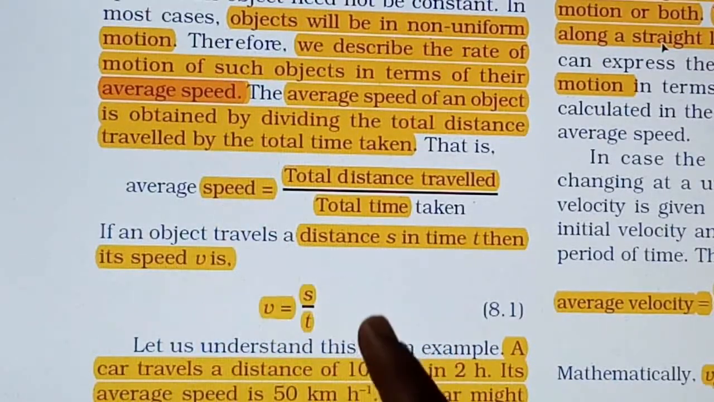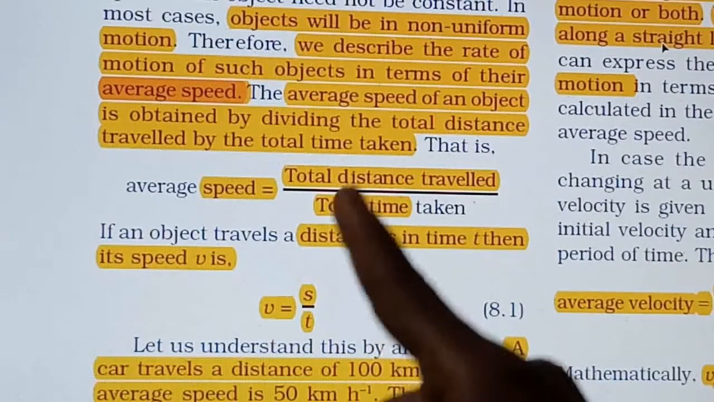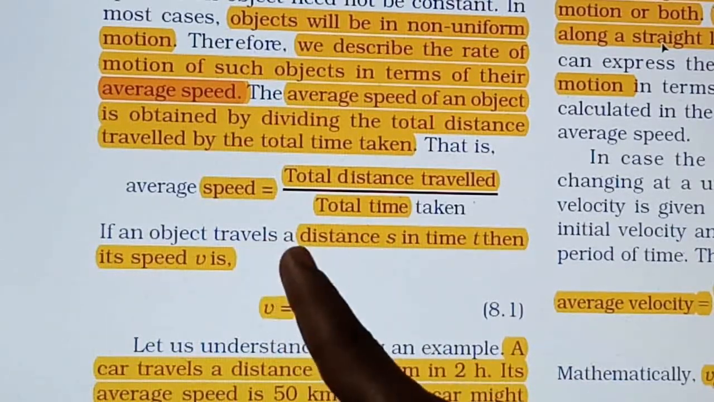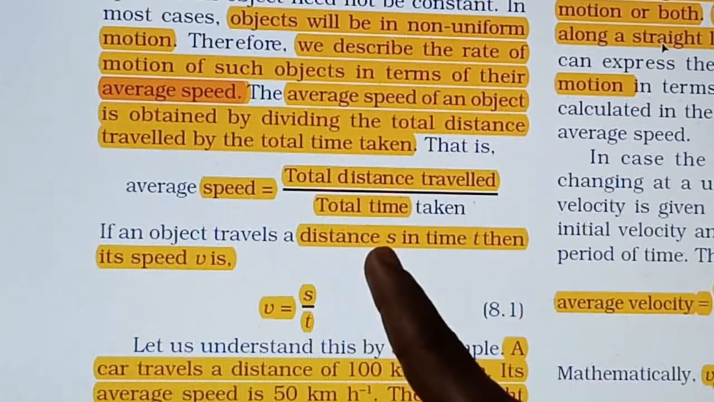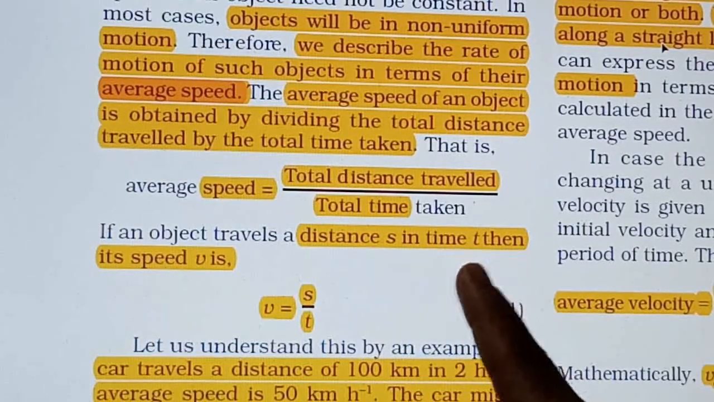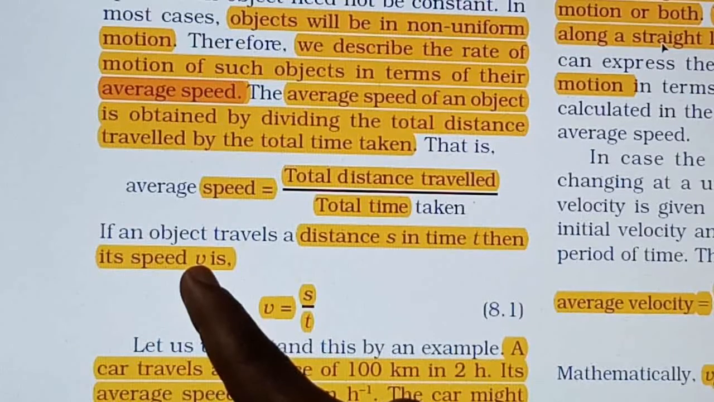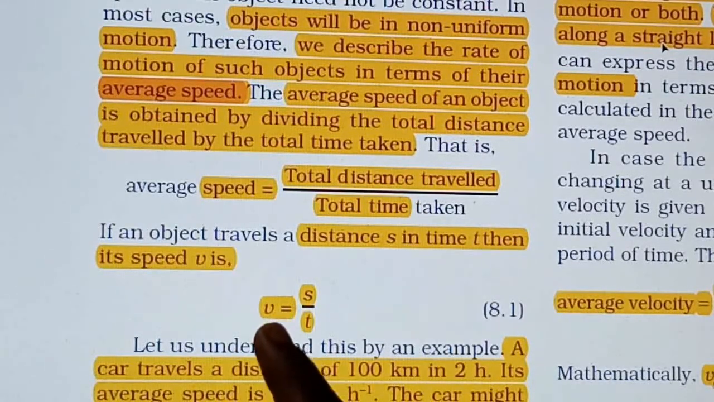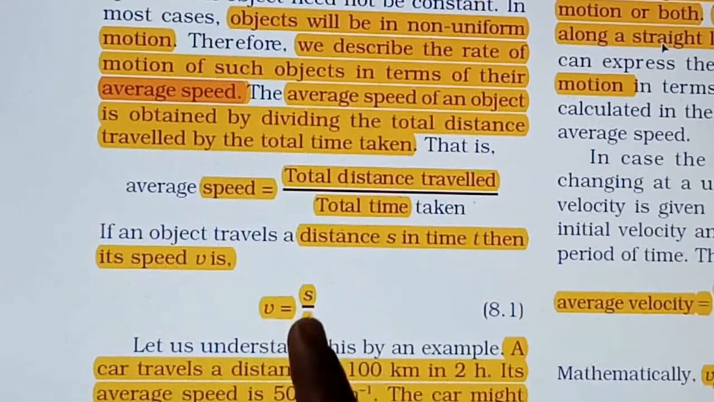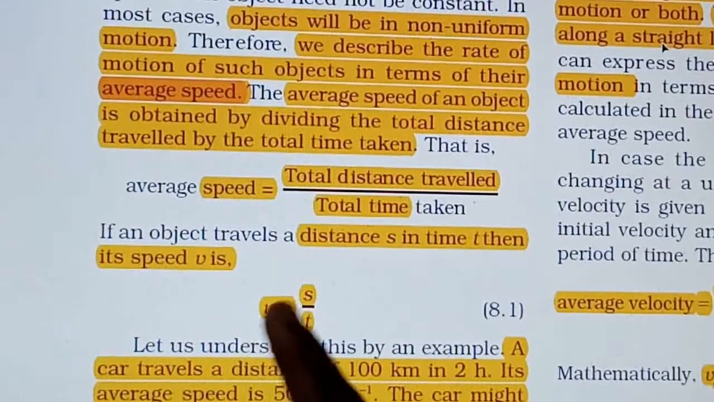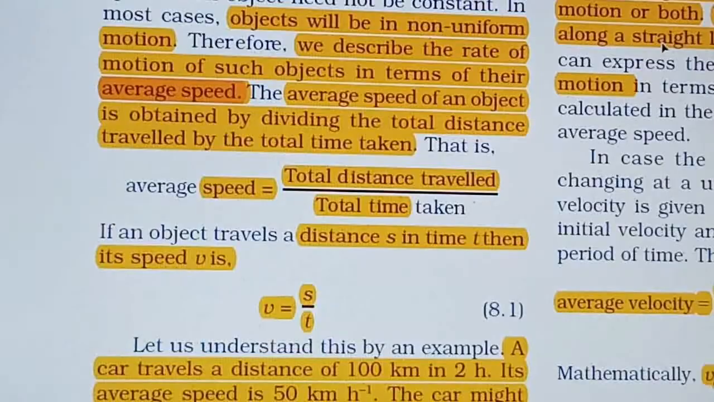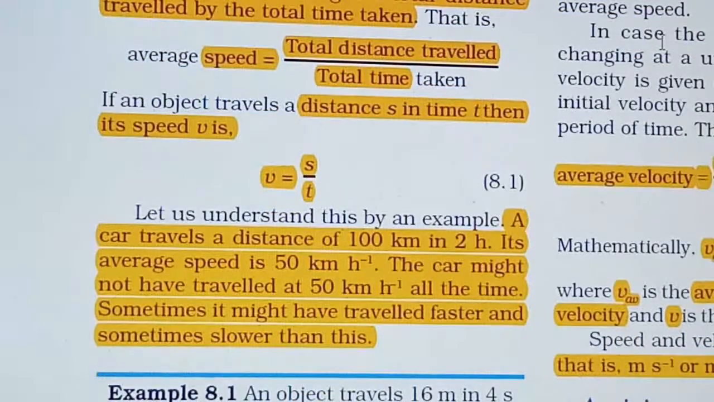So if an object travels a distance s, right, whatever the distance traveled is there, that is symbolized as s, in a time t, then the speed is represented by v. So v is equal to s upon t, that is distance travelled upon time taken, right? So this is what the average speed, that is v is equal to s upon t. One example is given here, just understand this example.